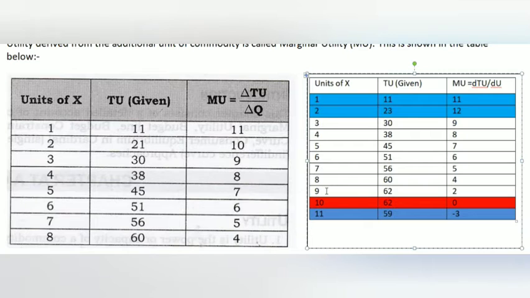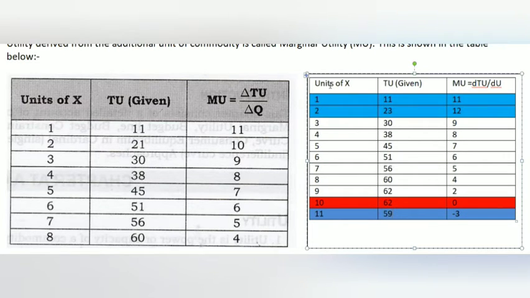9 units give us 62 utils of total utility, and marginal utility is 2. And when we consume the 11th unit of that commodity, it gives us just 59 utils of total utility. So as total utility decreases with the 11th unit of that commodity, marginal utility is -3.